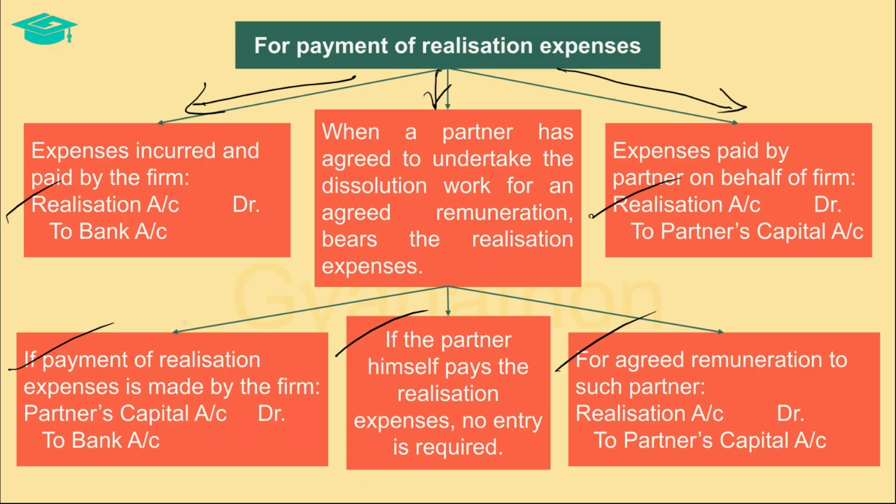When the payment of the realization expenses is made by the firm through the partner, then the entry is passed by debiting the partner's capital account with the expenses amount and crediting the bank account. The partner's capital account is debited since the expense is being paid by the firm through the partner, and the bank account is credited since the money is going out.